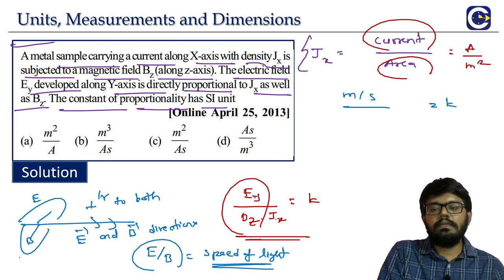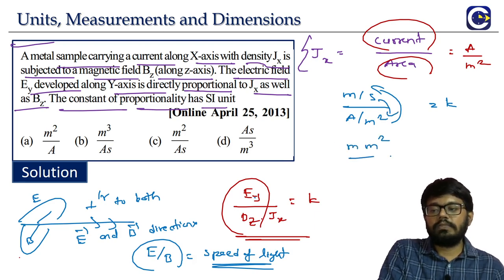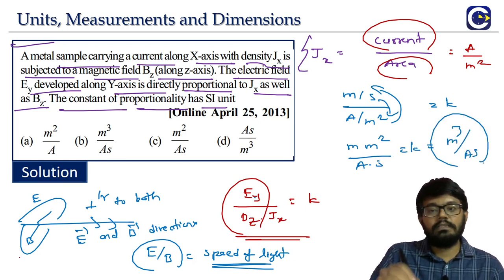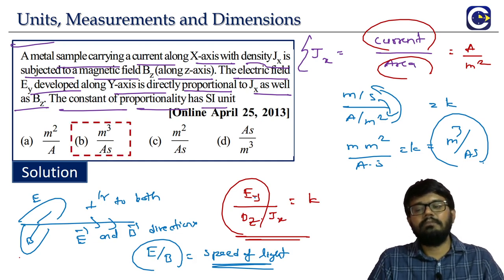This is Ey by Bz. Then we have Jx, the current density in the denominator. What is it? Ampere per meter square. So the meter square will go to the numerator. Second will come to the denominator. What is it? Meter into meter square by ampere into second. That is our K. Means what? Meter cube per ampere into second. So where is this? Option B.